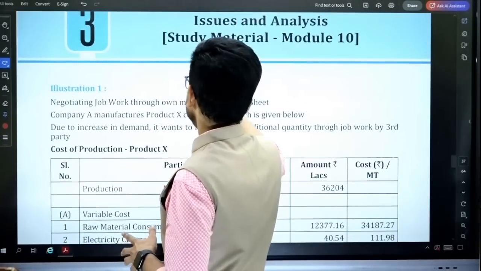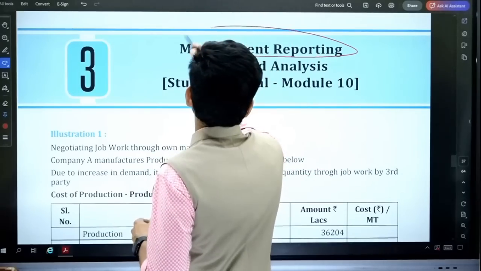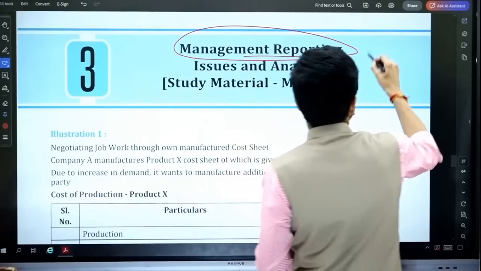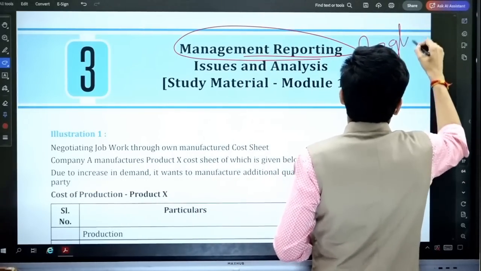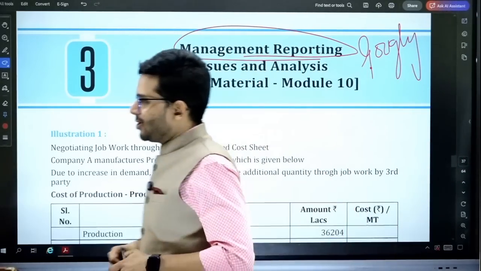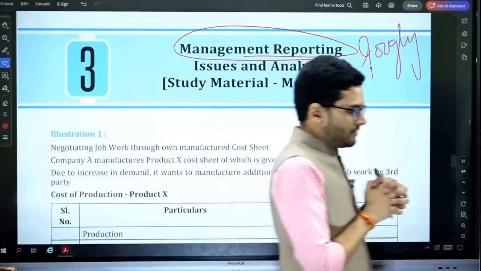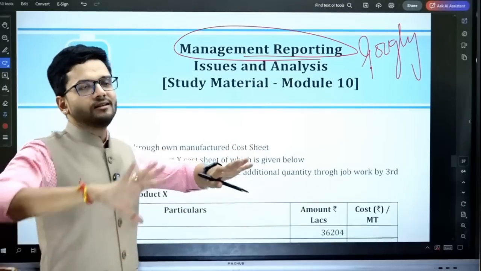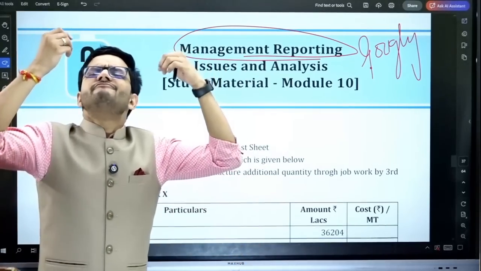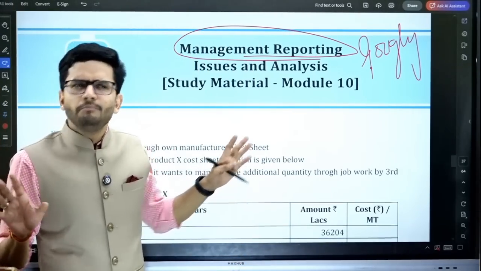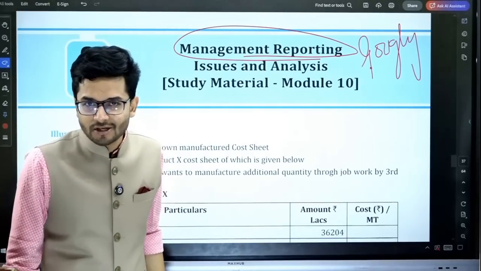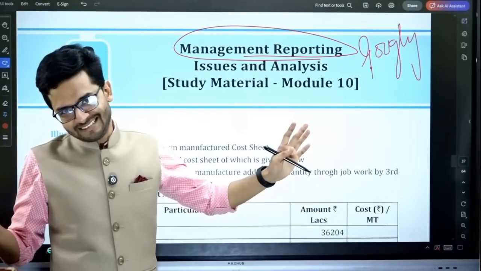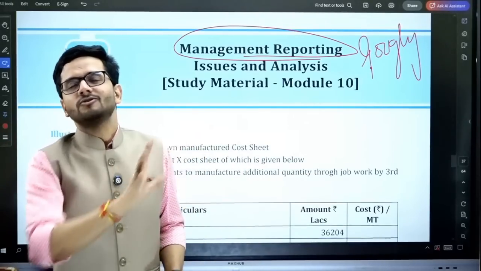Let's move on. The next chapter is Management Reporting Issues and Analysis, and I've always told you that this chapter is absolutely a googly chapter. You never know from which part of your costing syllabus, strategic cost management, or what part of your SFM syllabus a question can come in this chapter. This chapter is a miscellaneous chapter. Anything and everything can be asked. Maybe a concept of SFM, maybe a concept of costing. It's an open-ended chapter. No one can predict what can come from it.